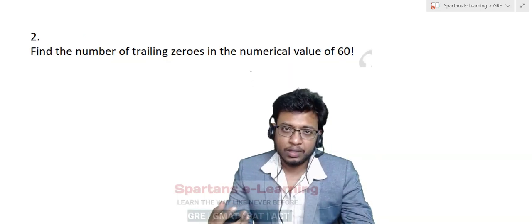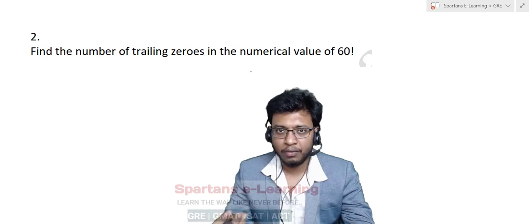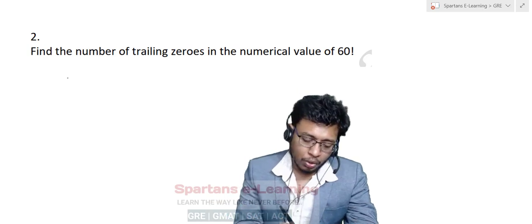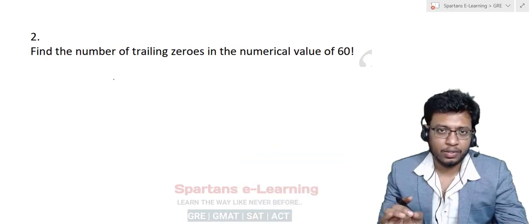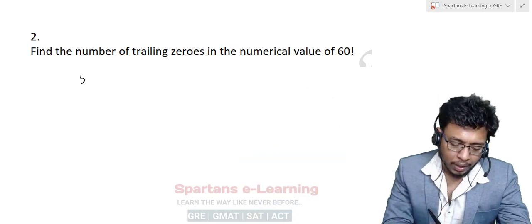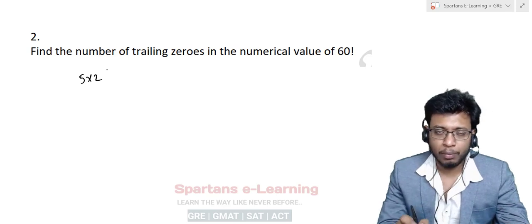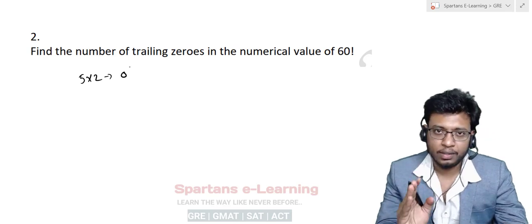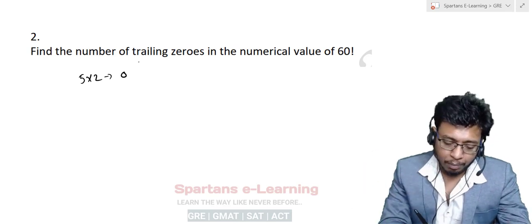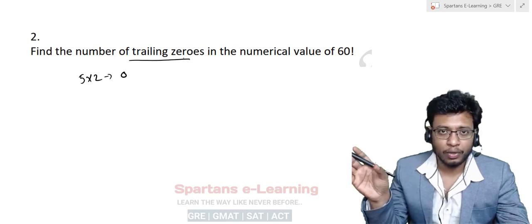Now the question says find the number of trailing zeros in the numerical value of 60 factorial. So for this, I will tell you the direct method. See this, how you can get a zero. A zero is formed by multiplying 5 into 2, correct? 10 will be formed when you multiply 5 and 2. So you'll get 10. Always 0 will float to the end. That is the meaning of trailing zeros. Trailing zero means the number of zeros at the end of a number, right?